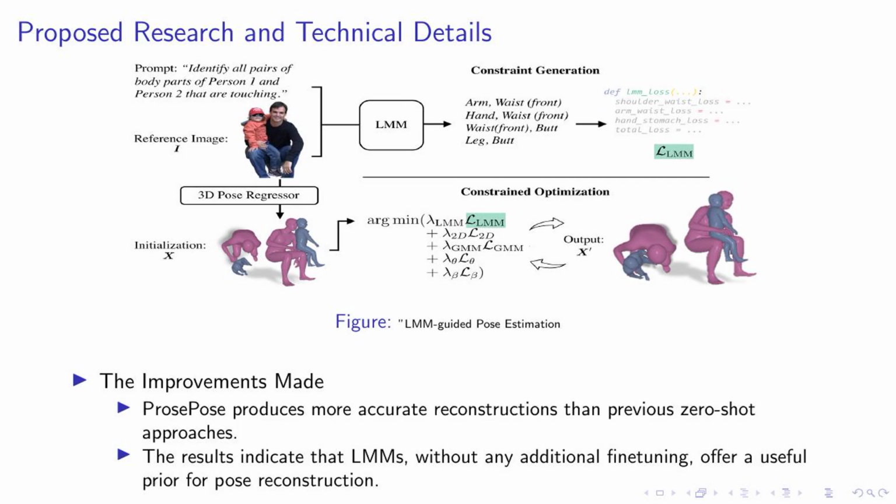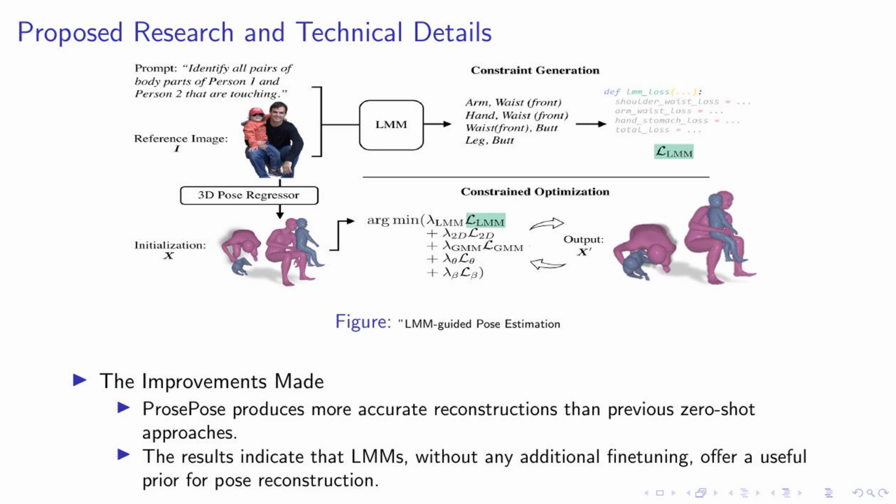Moving on to the technical details of our research, let's take a look at this figure which illustrates our LMM-guided pose estimation process. This process is a key component of our ProsePose framework. Now, let's talk about the improvements we've made. Firstly, ProsePose has shown to produce more accurate reconstructions than previous zero-shot approaches. This is a significant step forward in the field of 3D pose estimation.